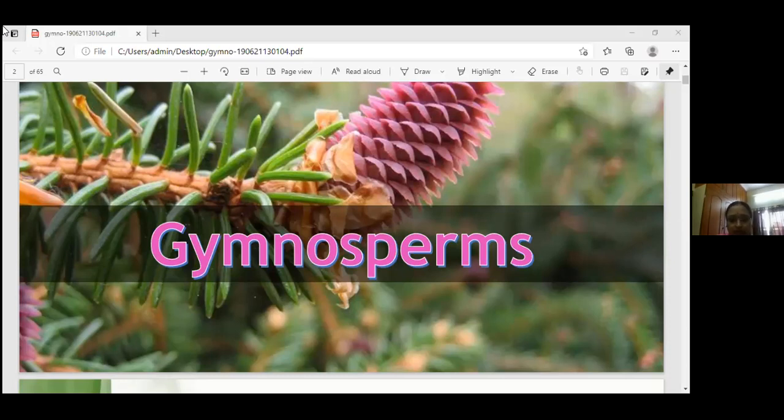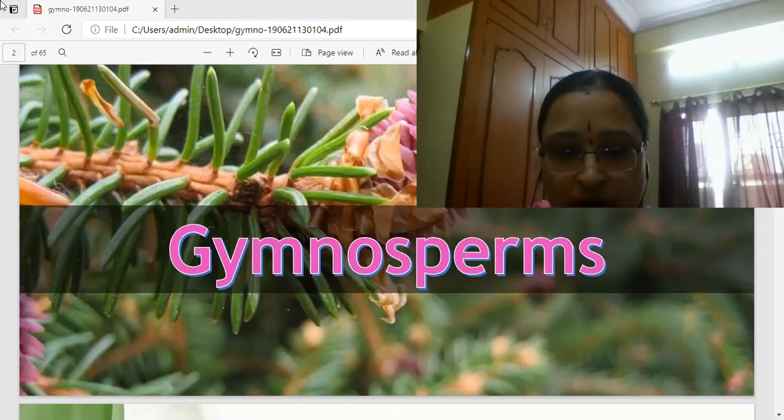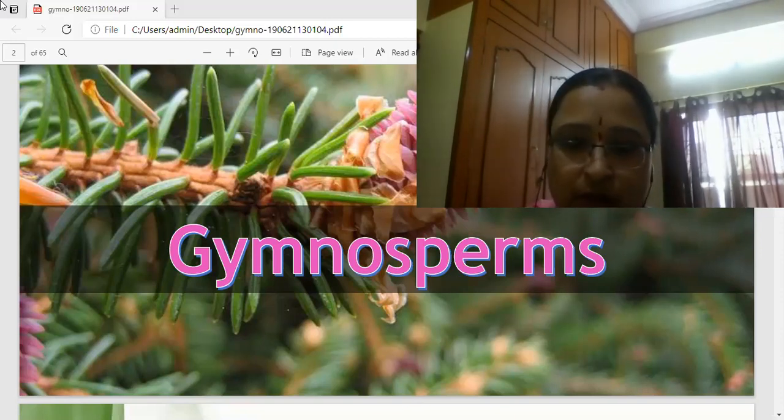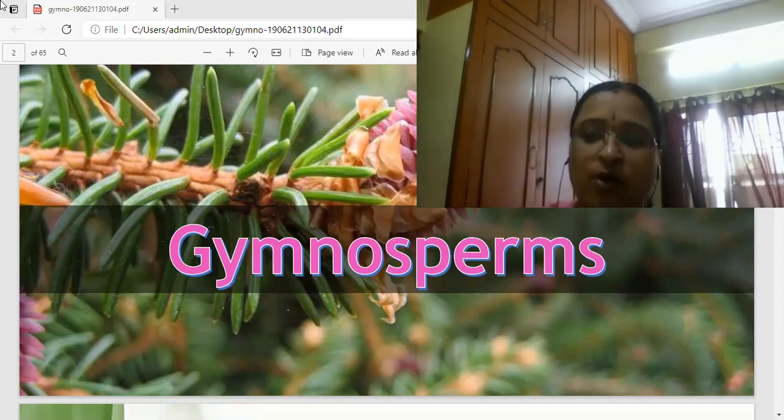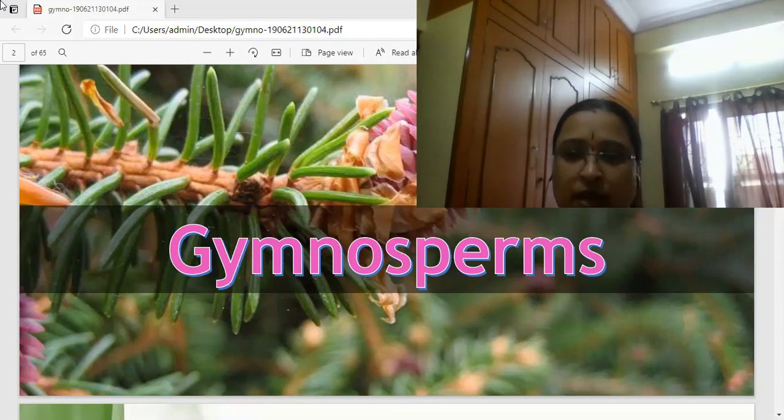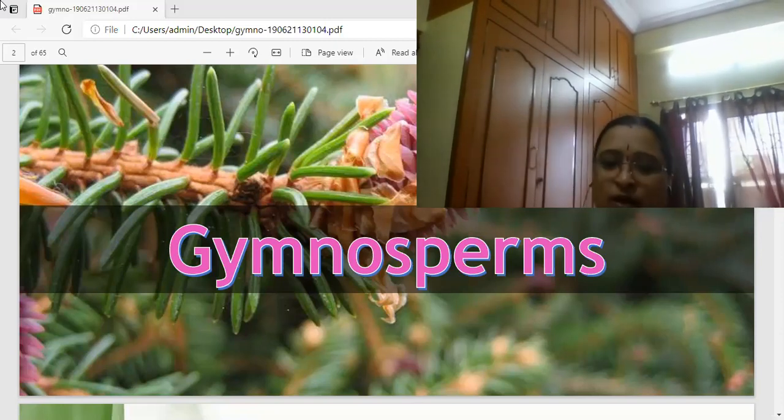But what is the difference between the first year syllabus and the second year? In the first year, you read about the lower plants in total. What are the lower plants? Viruses and bacteria, you have also studied at the intermediate level. Bacteria, fungi, and algae you also studied, but only one type of study. In the first semester, you briefly read about algae, what type of thallus the plant body is, and what type of plant body fungi have. These are the thallophyta members.